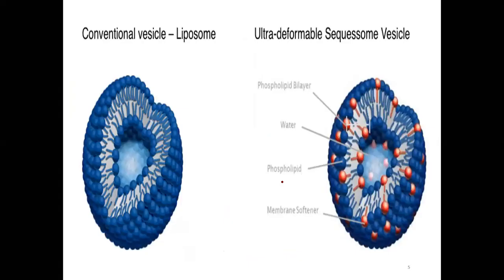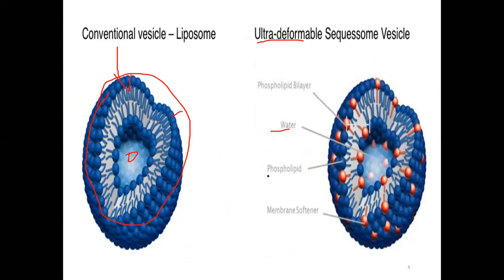Now let us discuss a conventional liposome. Already we studied this is central core and this is a cell layer, and drug has to pass through this. Okay, now ultra deformable vesicle, let us discuss that. So it consists of the phospholipid bilayer which is also there in the liposomes. Then at the center there is a presence of water.